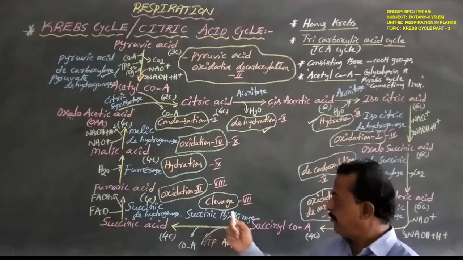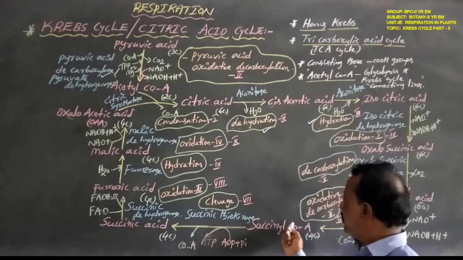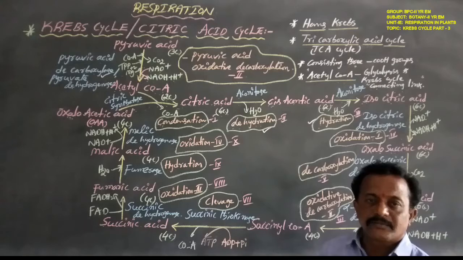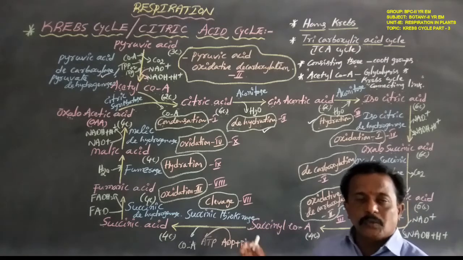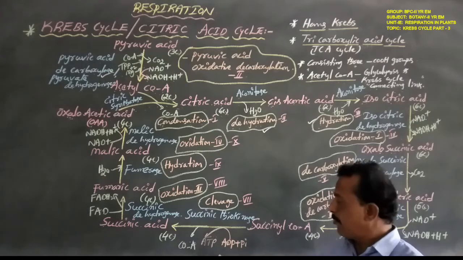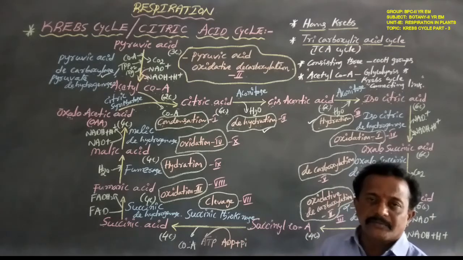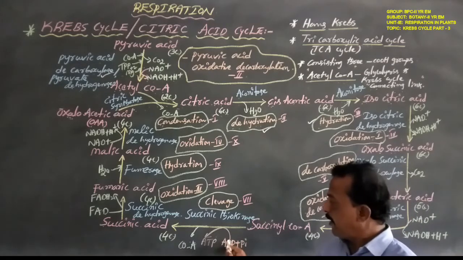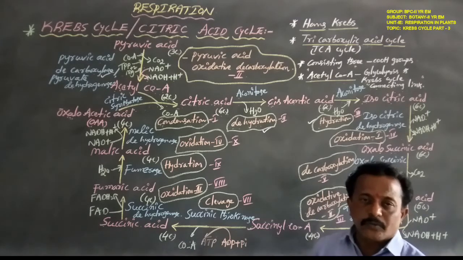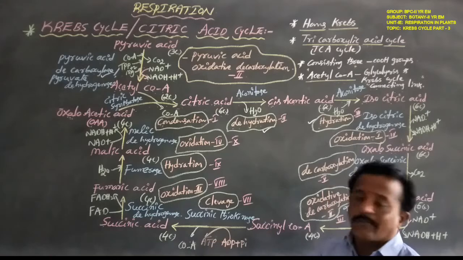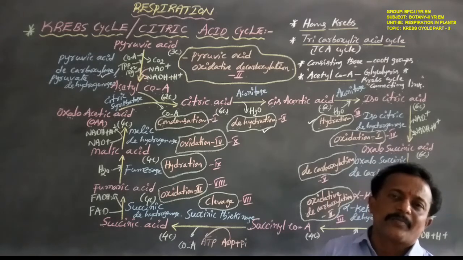At the same time, succinyl coenzyme A releases energy, which is accepted by ADP to form one ATP. This process is known as substrate level phosphorylation.